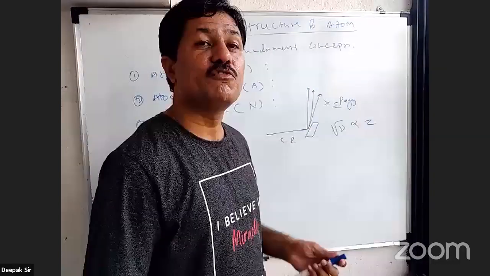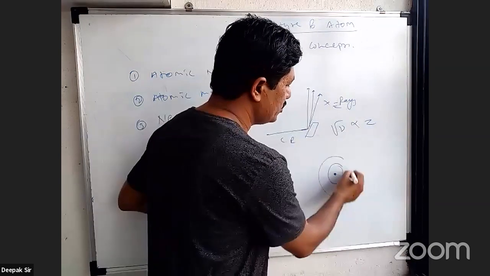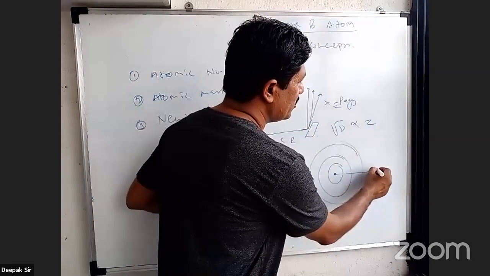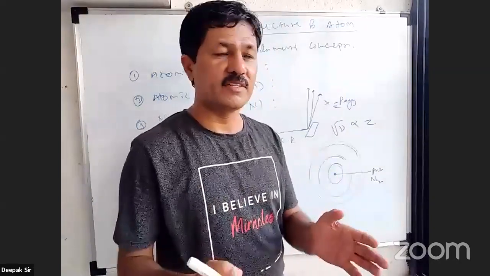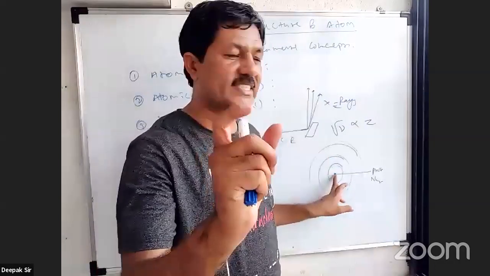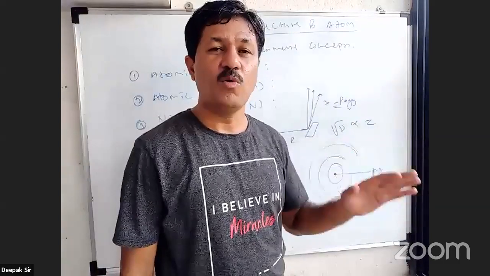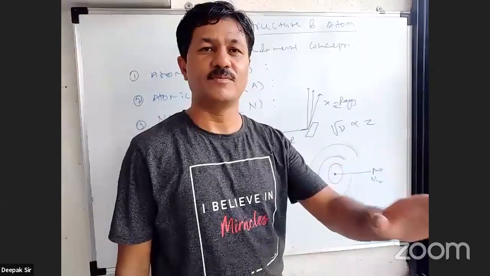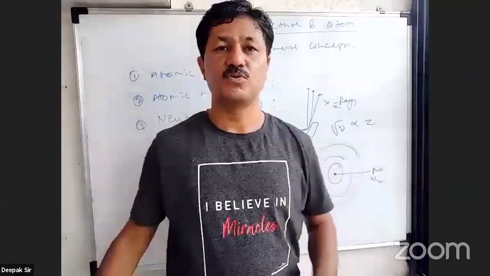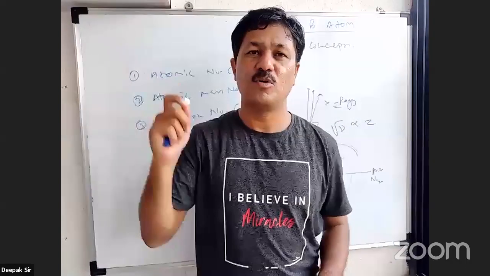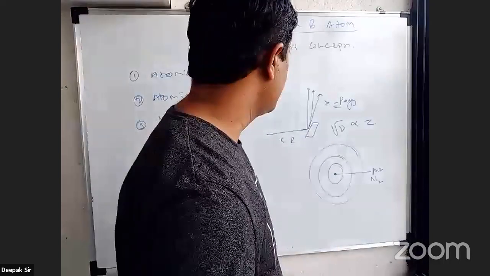We just saw in Rutherford's atomic model that an atom has a nucleus and electrons revolve in circular orbits, and inside the nucleus are protons and neutrons. So how many protons are present in the nucleus of any atom is denoted by Z. So Z is atomic number, or atomic number denotes how many protons are present in the nucleus of that particular atom. So atomic number is a fundamental property, the number of protons present in the nucleus of an atom, denoted by Z. This is the first one, which Moseley told us.